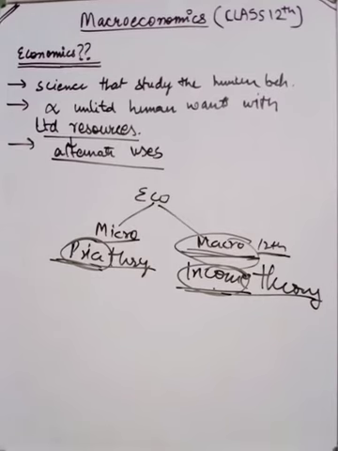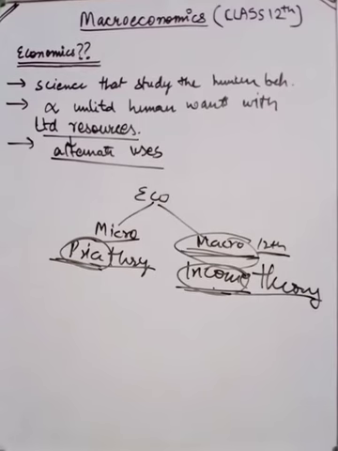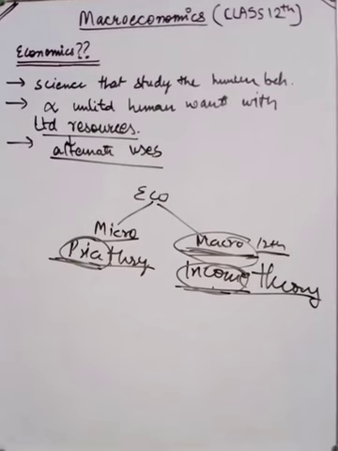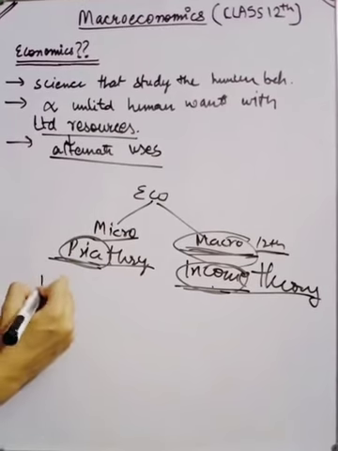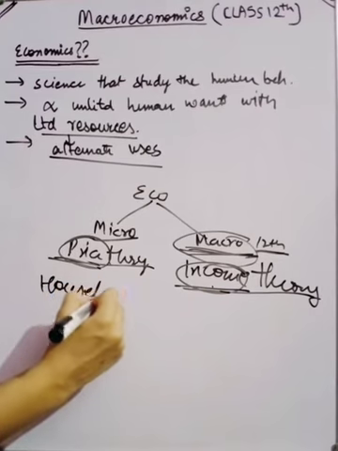Now I would like to explain this stuff, what is the difference between macro and microeconomics, with the help of small example. So the example is that there is a household, right?